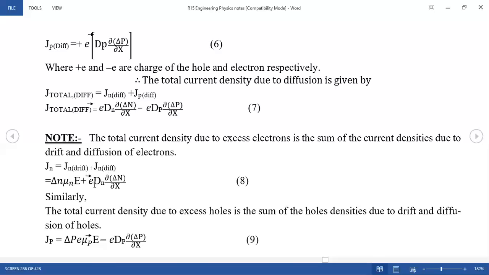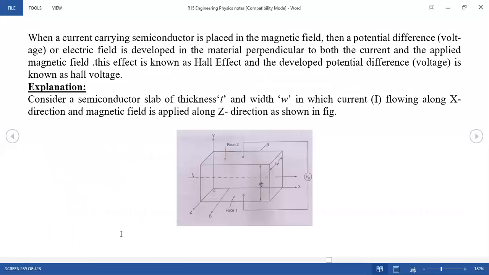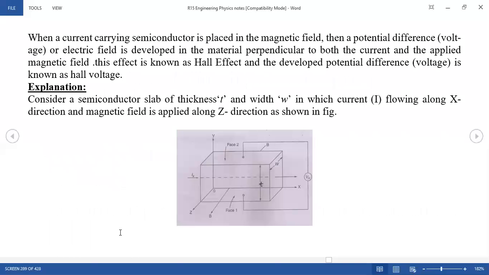Okay, and similarly you go for your holes. Jp is equal to, this is your drift current and this is your diffusion. You are very clear about it. Then the Einstein coefficient is not in your syllabus, of course you are neglecting it, and the very important topic, Hall coefficient. Simple and the last topic. This is very important.